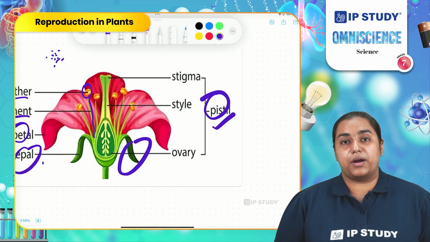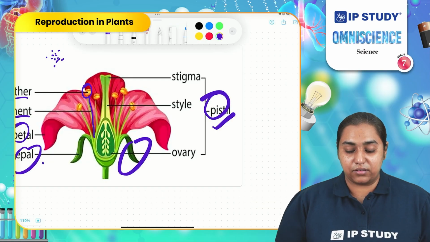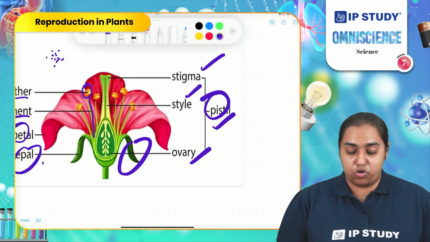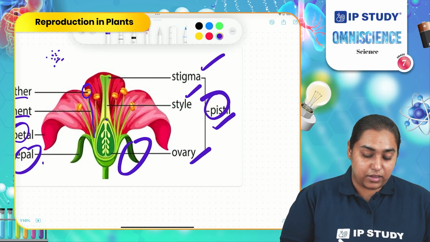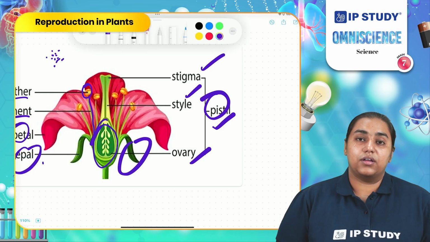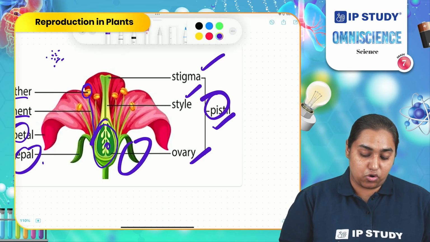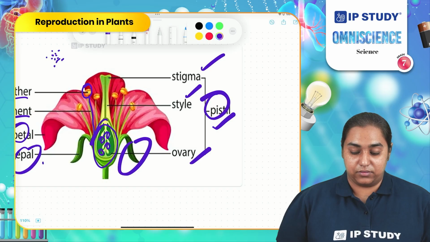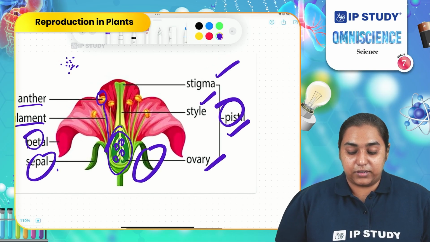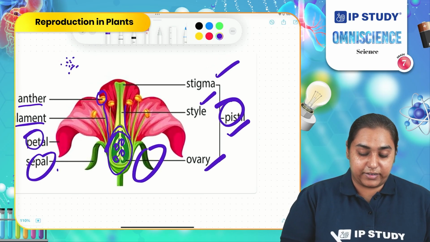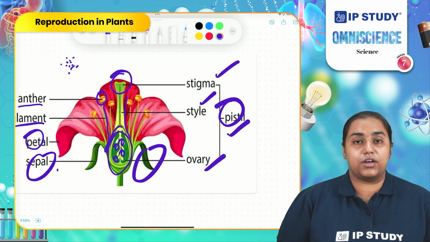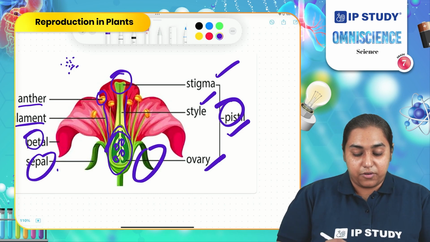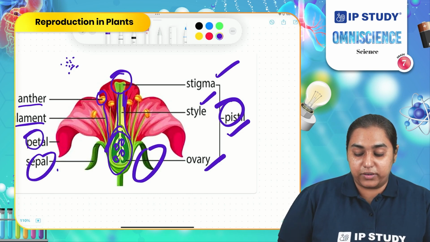And then the female part. The female part consists of three things: stigma, style and ovary. Ovary is present at the base of the flower. It consists of small ovules. These portions are ovules. What is the role of ovule and pollen? I will discuss that later. The ovary is connected via a tube known as style to the stigma, which is the outer portion of the pistil.